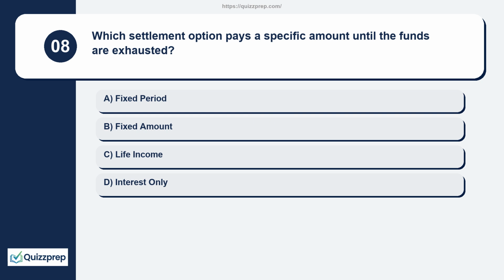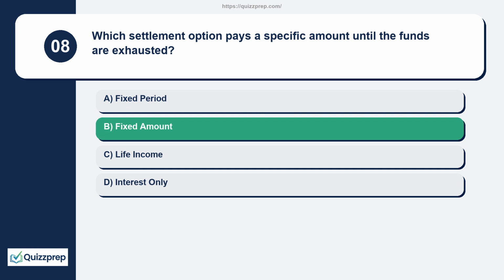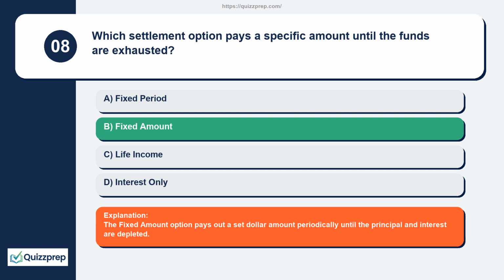Question 8. Which settlement option pays a specific amount until the funds are exhausted? Fixed period, fixed amount, life income, interest only. The fixed amount option pays out a set dollar amount periodically until the principal and interest are depleted.